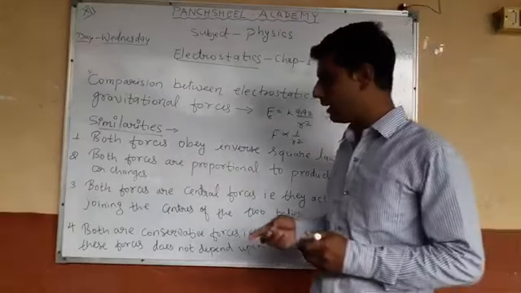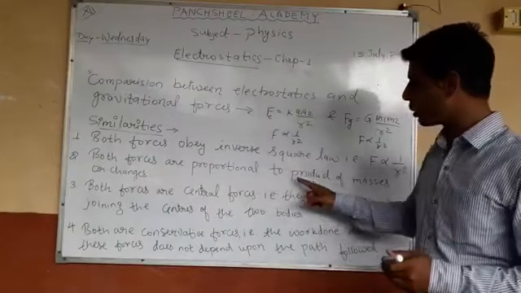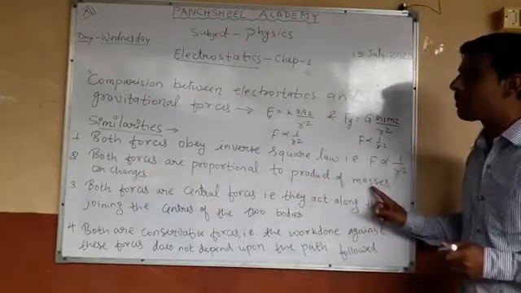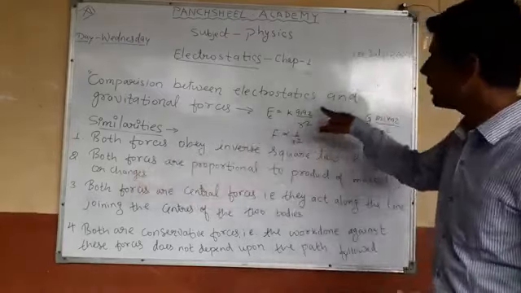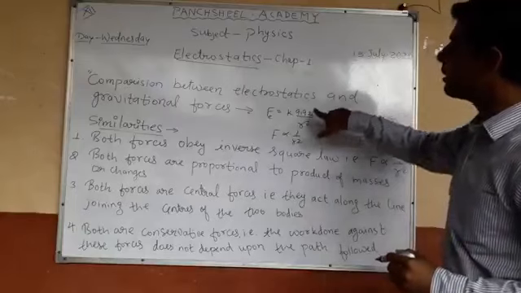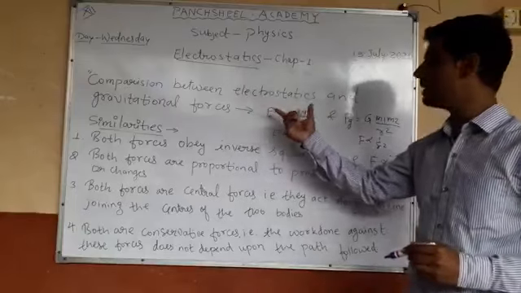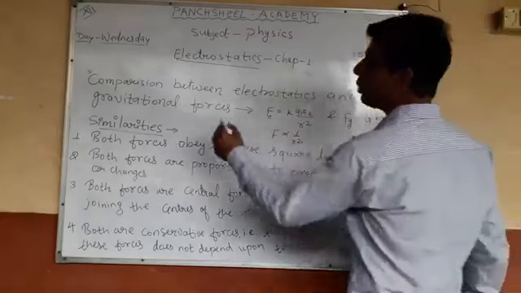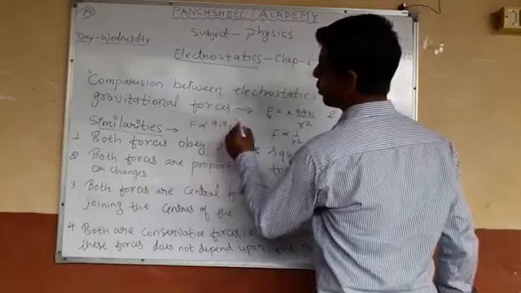Second, both forces are proportional to the product of masses or charges. In electrostatic force, it is the product of two charges, meaning F is directly proportional to Q1 and Q2.